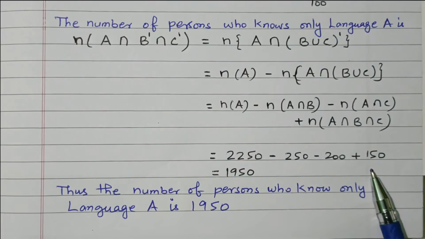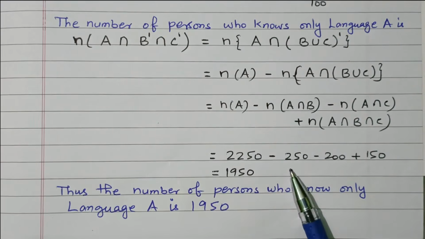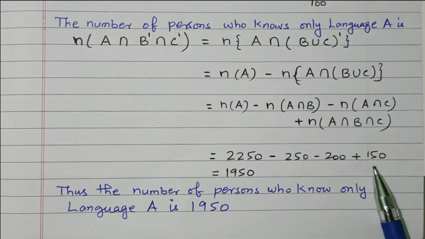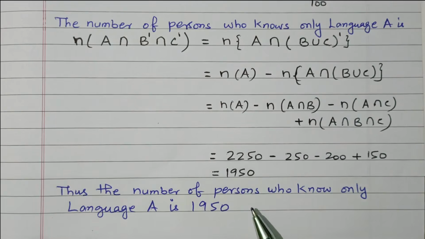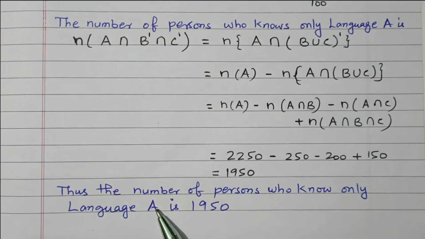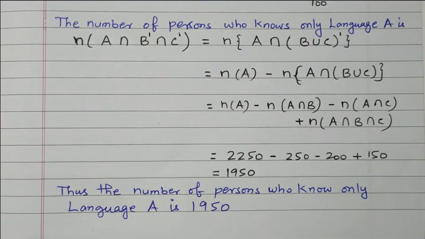So this is for the language A, the number of persons who know only language A. So 2250 minus 250 minus 200 plus 150. While adding, what we got is 1950. The 1950 persons know only language A. The number of persons who know only language A is 1950, right? So by using the cardinality method, we calculated the value 1950.